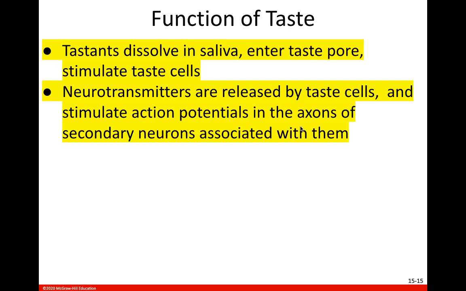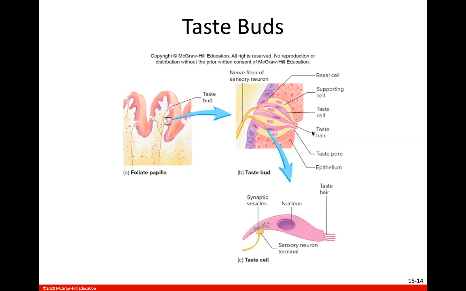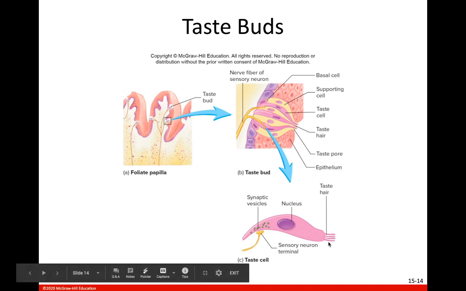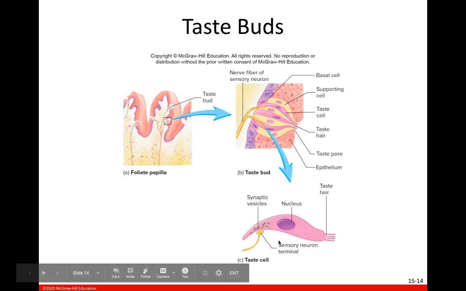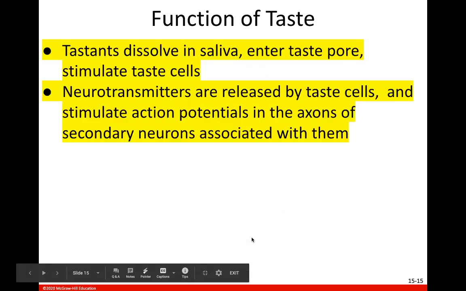So what's going to happen? A molecule from the food that you're eating, called a tastant, is going to dissolve in your saliva. Again, that's one purpose of saliva. It dissolves the molecules in the food that you're eating. So those tastants dissolve in the saliva, go through that opening, this taste pore, and bind to receptors on these little taste hairs and stimulate these gustatory cells. And notice these little gustatory cells have synaptic vesicles containing neurotransmitter. And so that neurotransmitter will then go and stimulate this sensory neuron here.